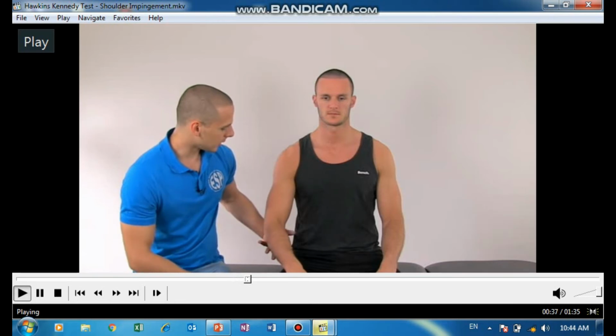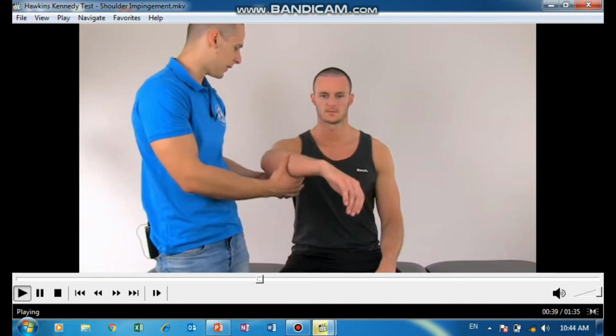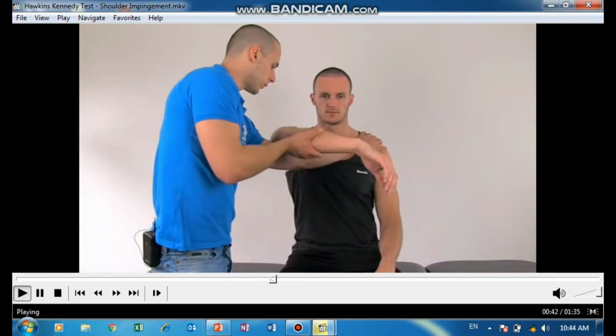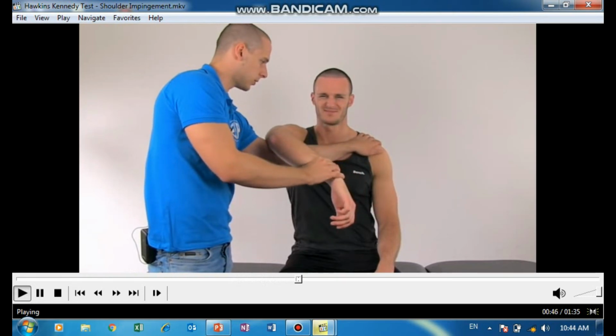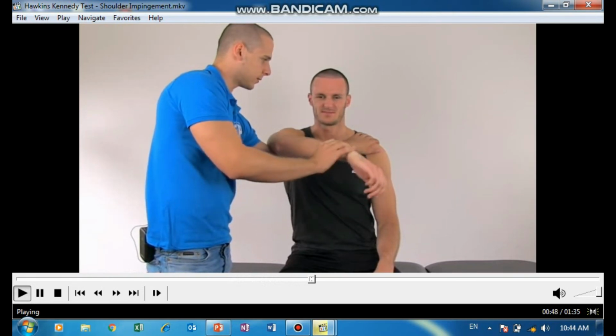Okay, look at the Hawkins-Kennedy test. Elevate the arm of the patient to 90 degrees and then internally rotate the arm of the patient. If there is a provocation of the symptoms, especially pain, it means there is a pathology of the supraspinatus tendon and there is subacromial impingement.